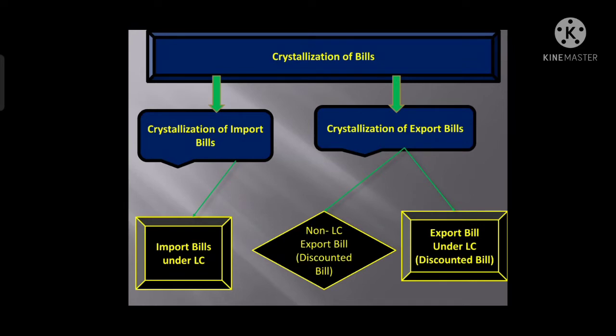It covers non-LC export bills, that is, export collection bills which are not under LC but are discounted or purchased. And the second one is the export bill under LC, that is, an export bill which is negotiated; that also comes under crystallization of export bills.